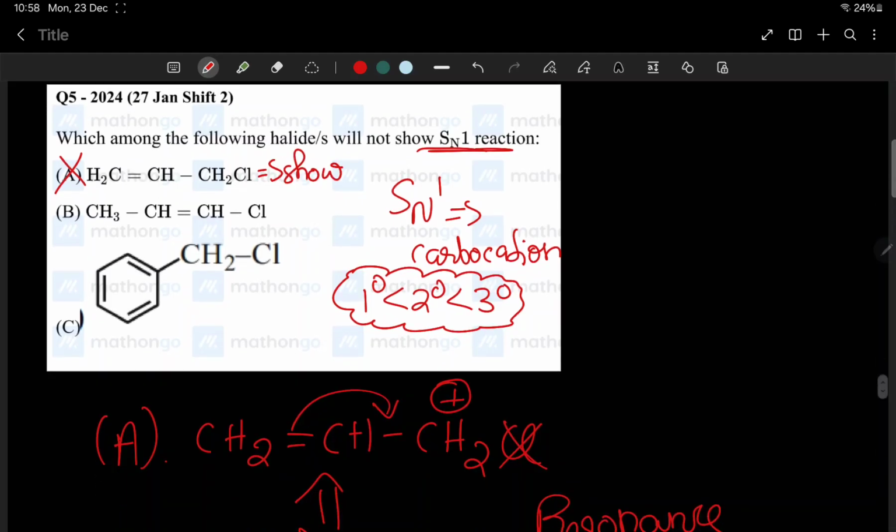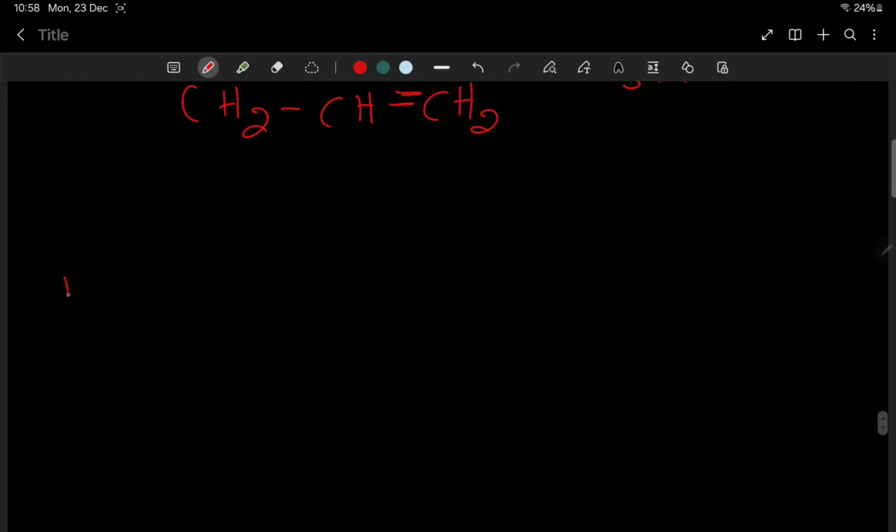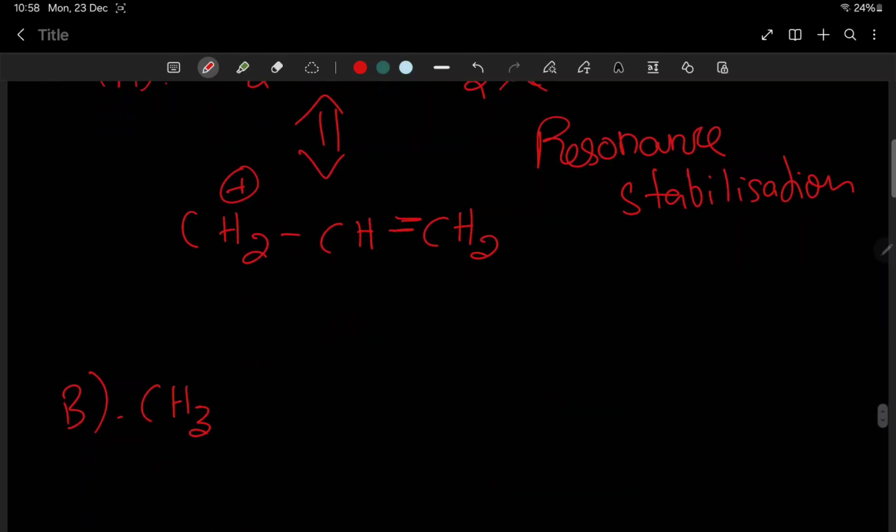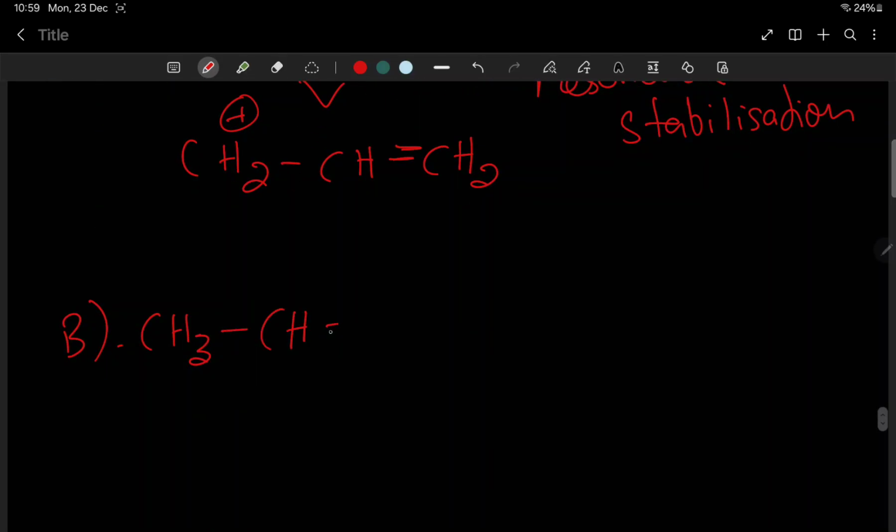Now the next one. B. CH3 CH double bond CHCl. Let me check. Here plus charge. Oh my god, what is this? Double bond and plus charge on sp2 carbon.